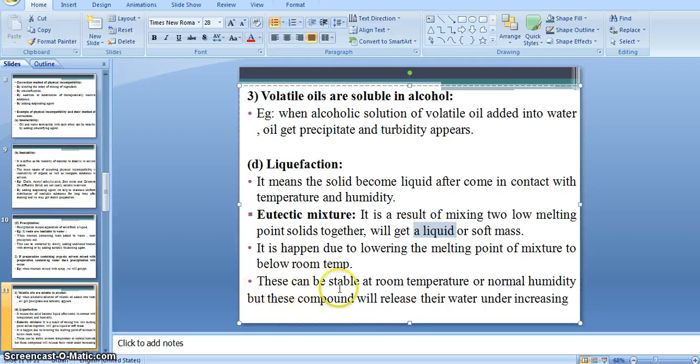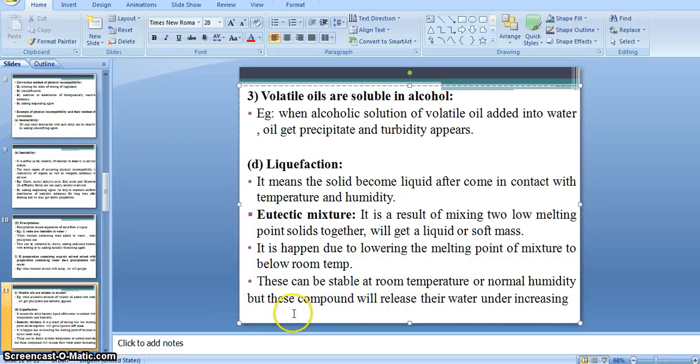This can be stable at room temperature or normal humidity. Such a mixture can be stably kept at room temperature and normal humidity. Room temperature is 25 degrees centigrade.